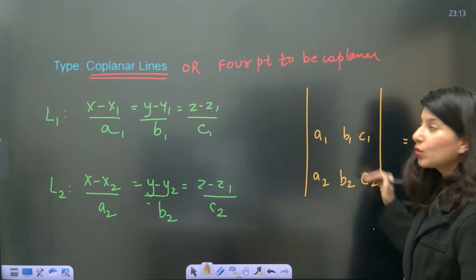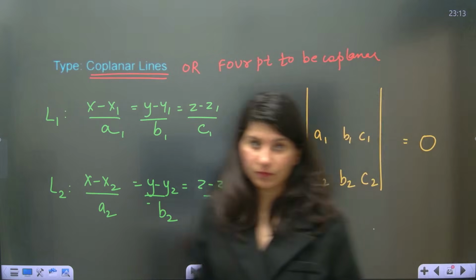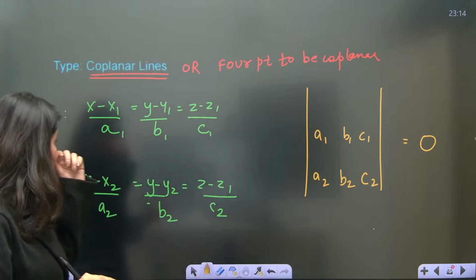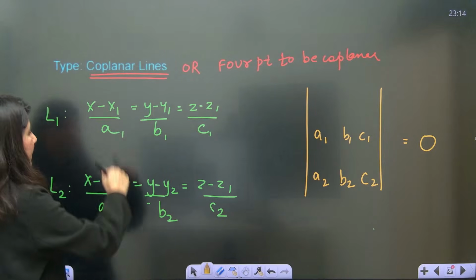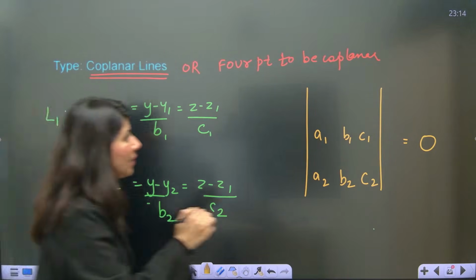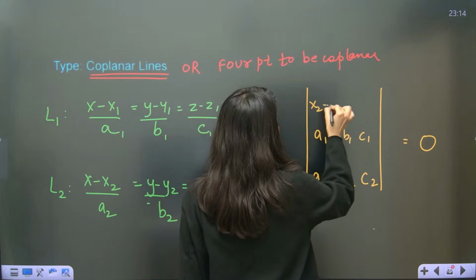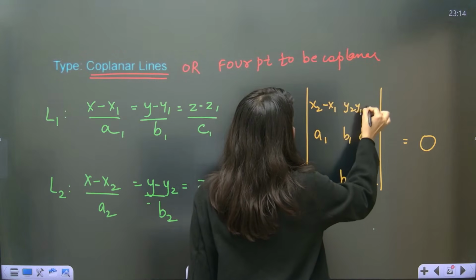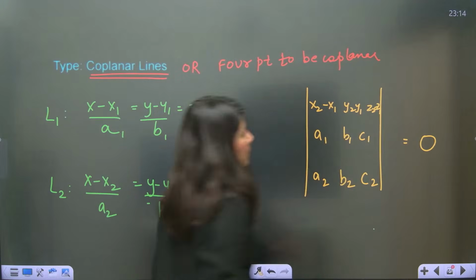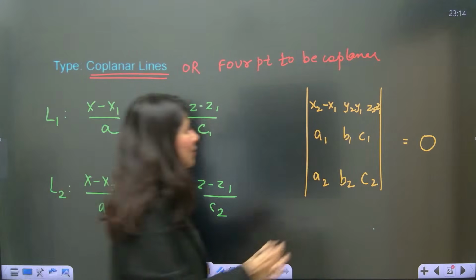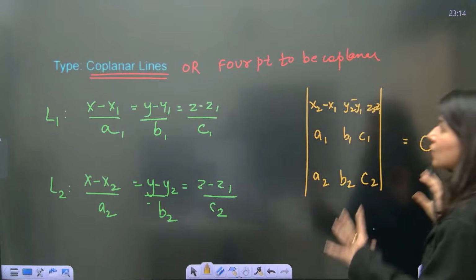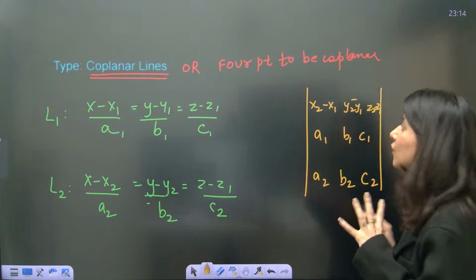Now row number 1 will be filled by x2 minus x1, y2 minus y1 and z2 minus z1. This is your formula, guys. So this is the condition of 2 lines for being coplanar.